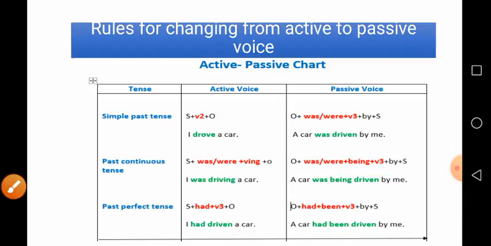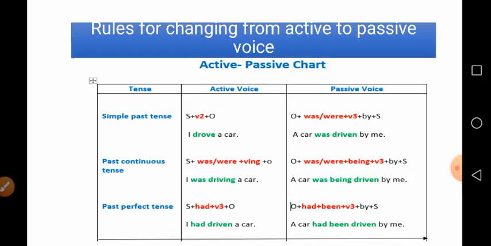Okay? So, in the simple past tense, was, were; in the past continuous tense, was, were plus being; and in the past perfect tense, we take the helping verb had plus been to change active into passive voice.